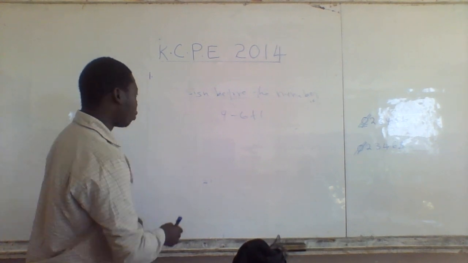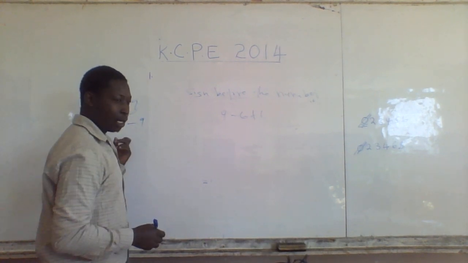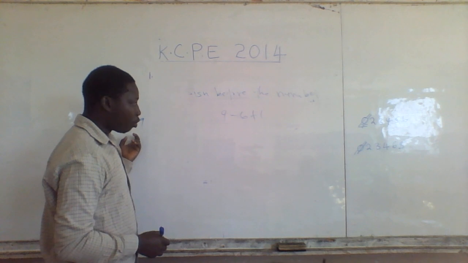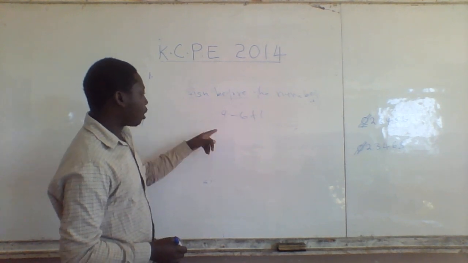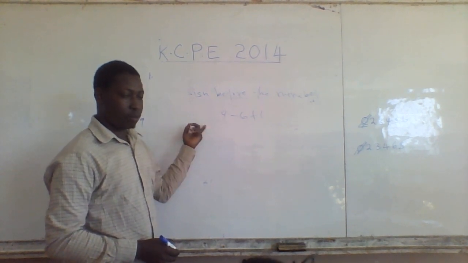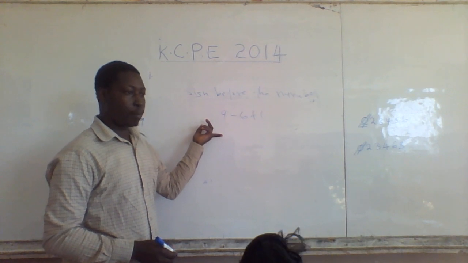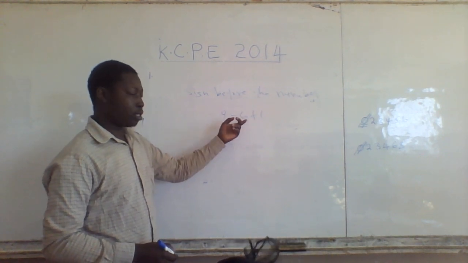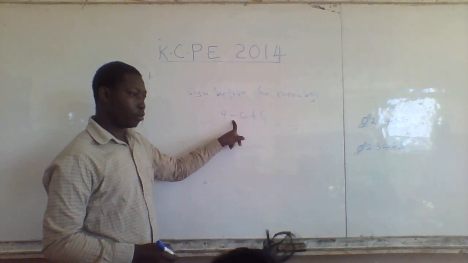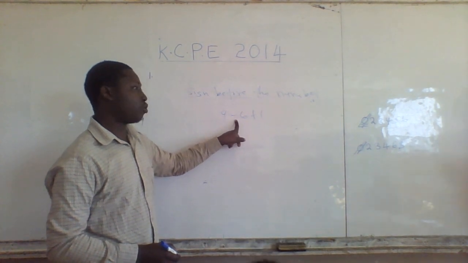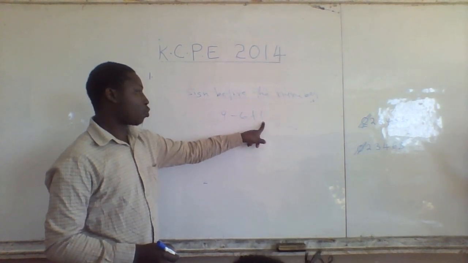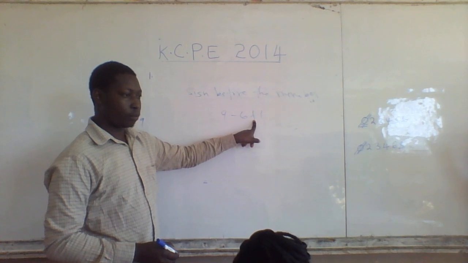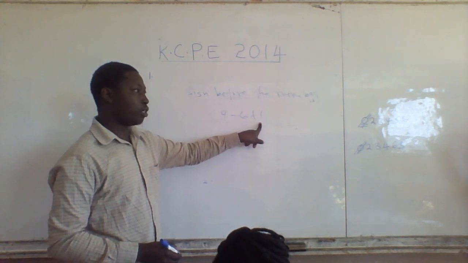When it's a negative, it must always be indicated, as in negative 9. So for these numbers, check 9. No sign before it. It means a positive. Look at 6. The sign before 6 is negative. Meaning this is negative 6. Let us look at 1. The sign before it is positive. Meaning this is a positive 1.